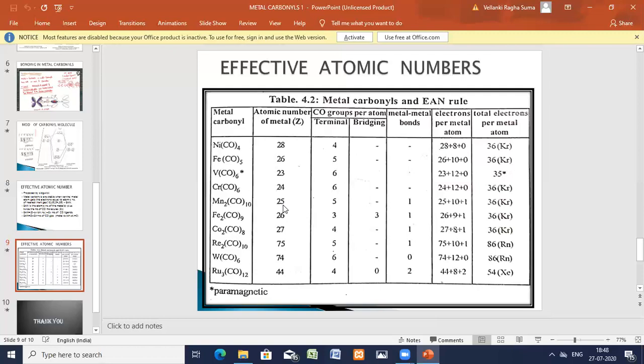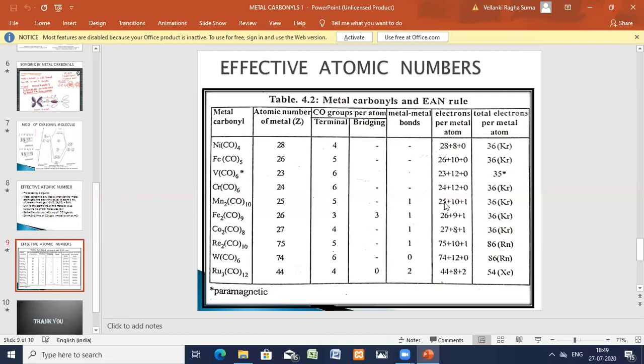Manganese is 25. The number of ligands is 5, because here 2 metal atoms are dividing 10 ligands, so each metal atom will have 5. So 25 into 5 into 2, 10.